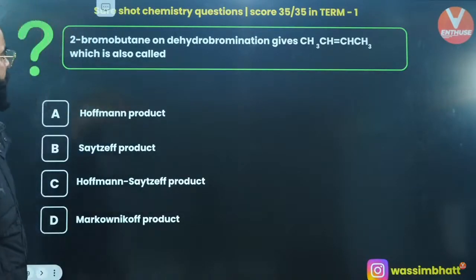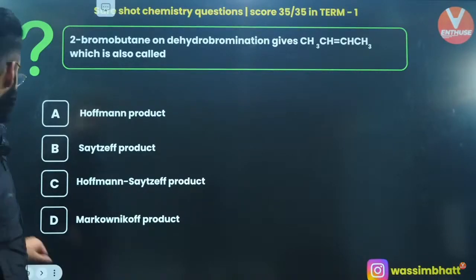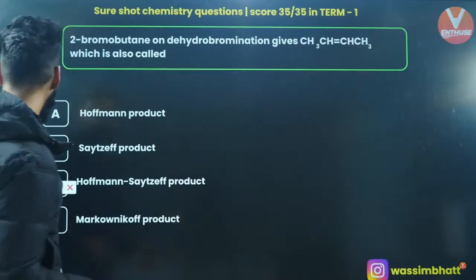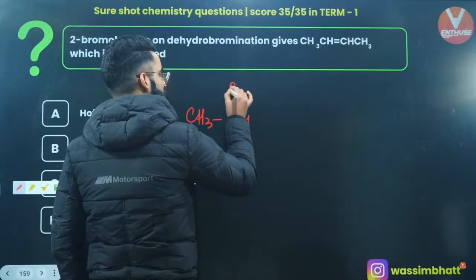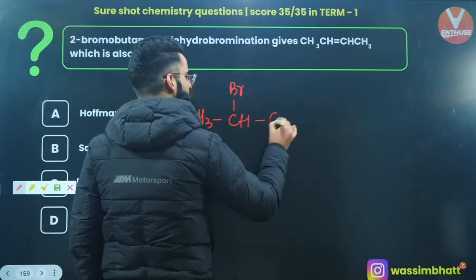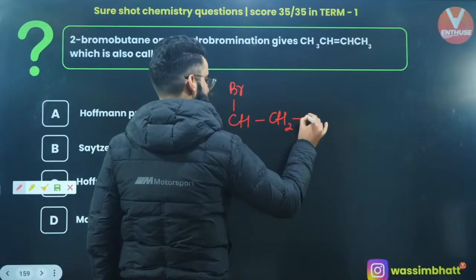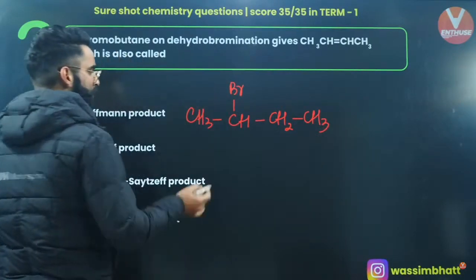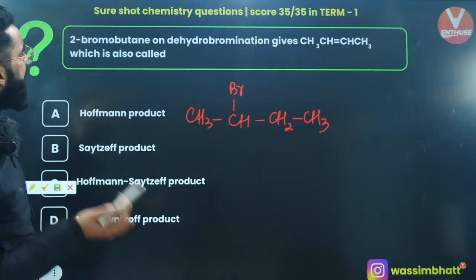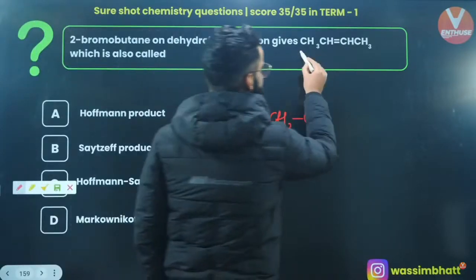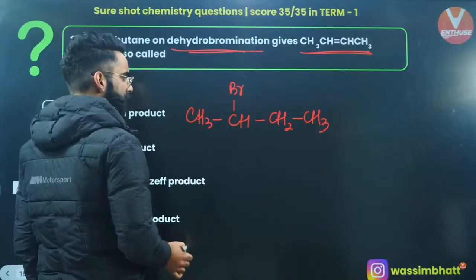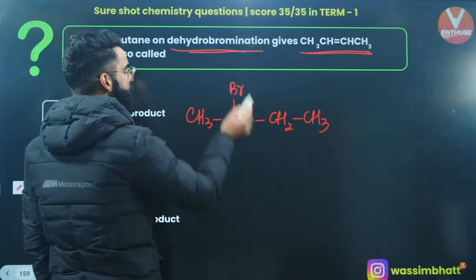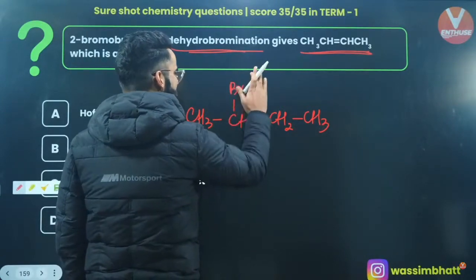One more. 2-bromobutane on dehydrobromination gives this, which is also called as, okay. So we are starting with 2-bromobutane, correct? On dehydrobromination, it is giving this. This is the product it's giving, right? So first of all, how are you going to make the products of this substrate? First of all, I'll be removing this Br.